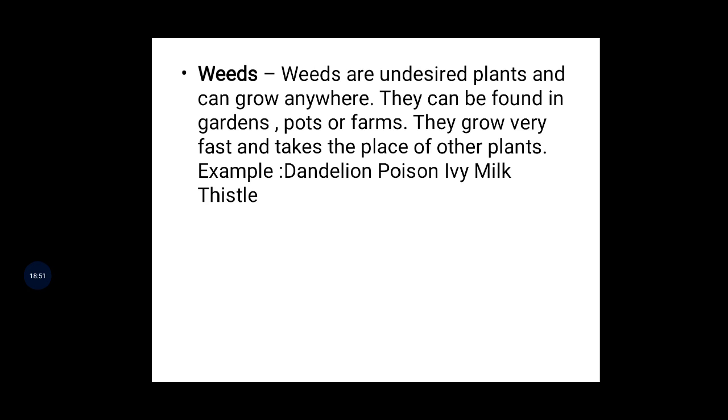Weeds are undesired plants and can grow anywhere. They can be found in gardens, pots or farms. They grow very fast and take the place of other plants. Examples: dandelion, poison ivy, milk thistle. These are all the examples.